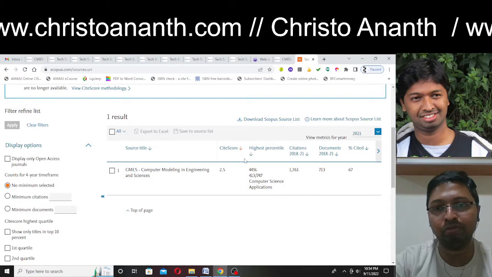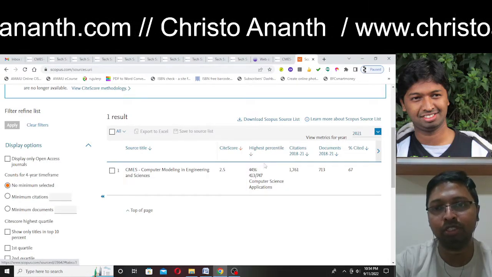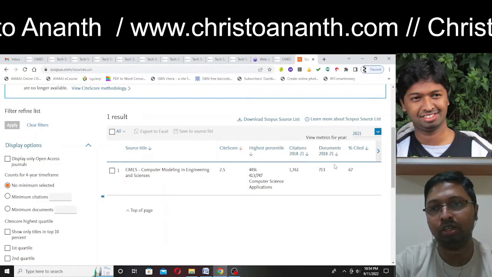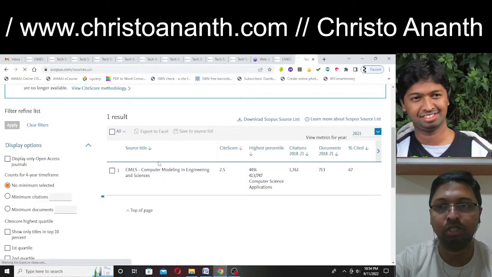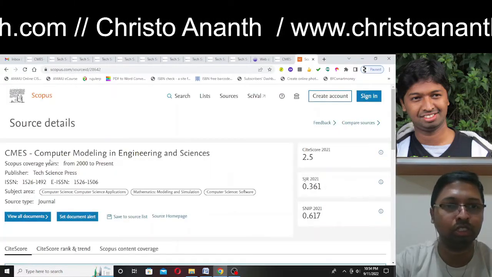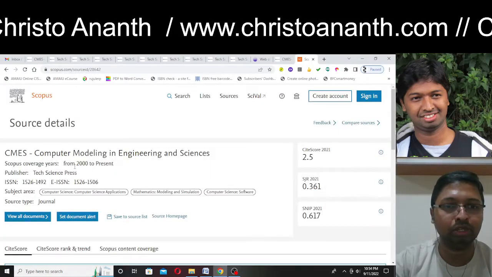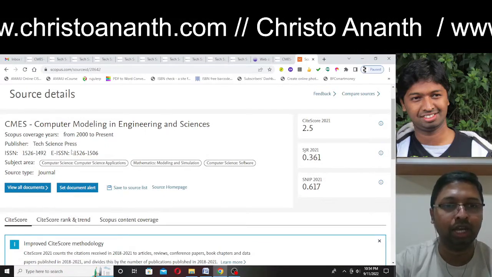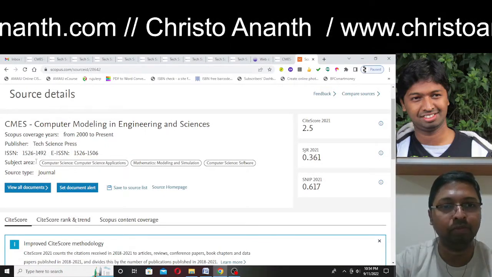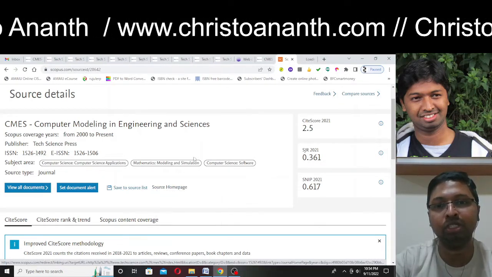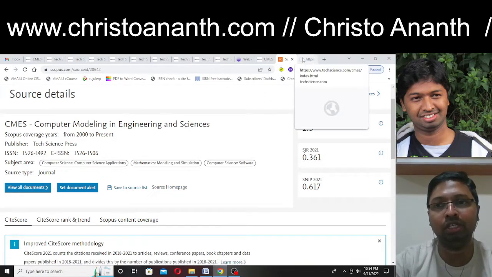CiteScore is 2.5, highest percentile 44%, and citations 1761. You can find the documents and the cited percentage as well. So we are getting the information about this journal, CMES, from 2000 to present. Publisher Tech Science Press. The ISSN number has been displayed. You can find the source homepage, and Scopus has verified the web link.